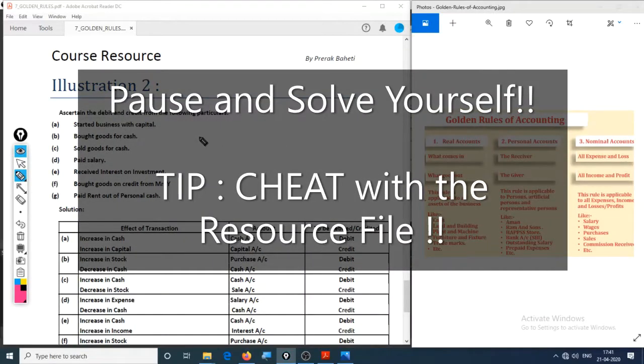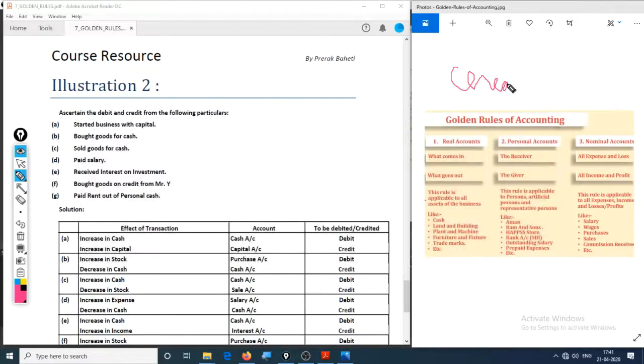Okay, so as this is our first time, let's use a cheat sheet. This is our cheating sheet. The first one here is started business with capital. So the first account right here is cash account. That is how a business started. As it is not said, you can assume it can be kind also. And the second account here is capital account. So this is our first step. We have identified the accounts.